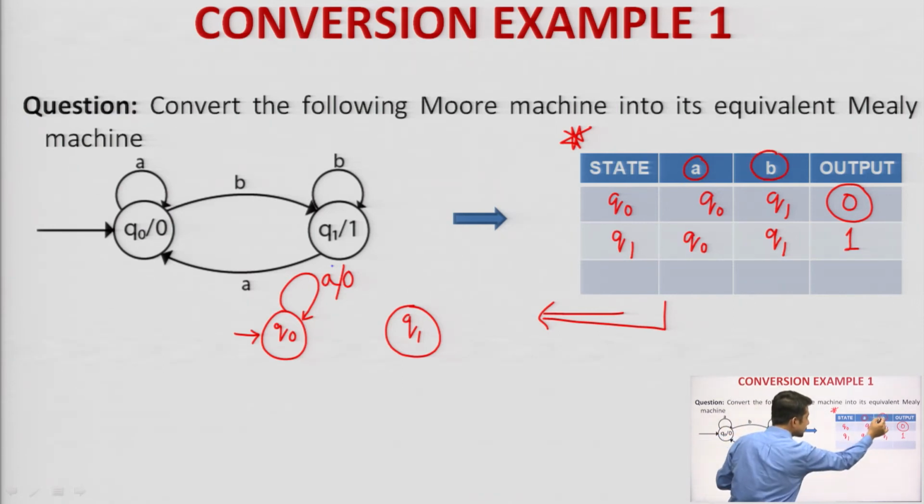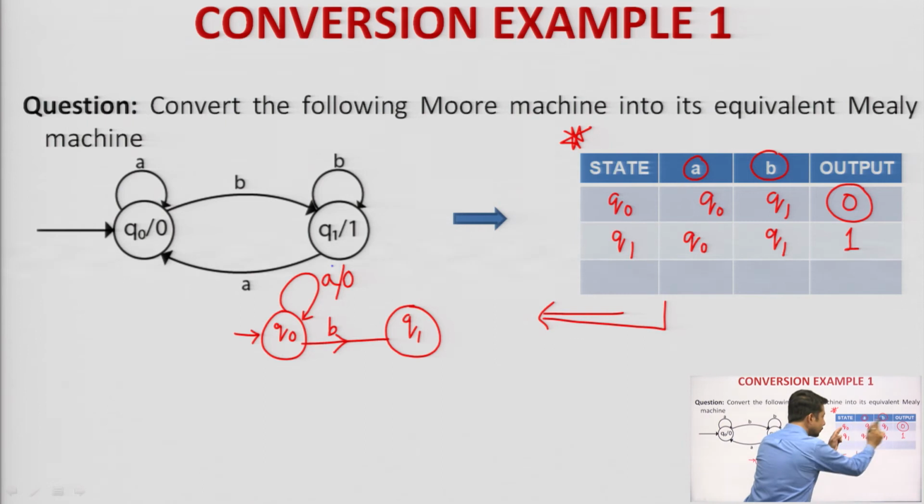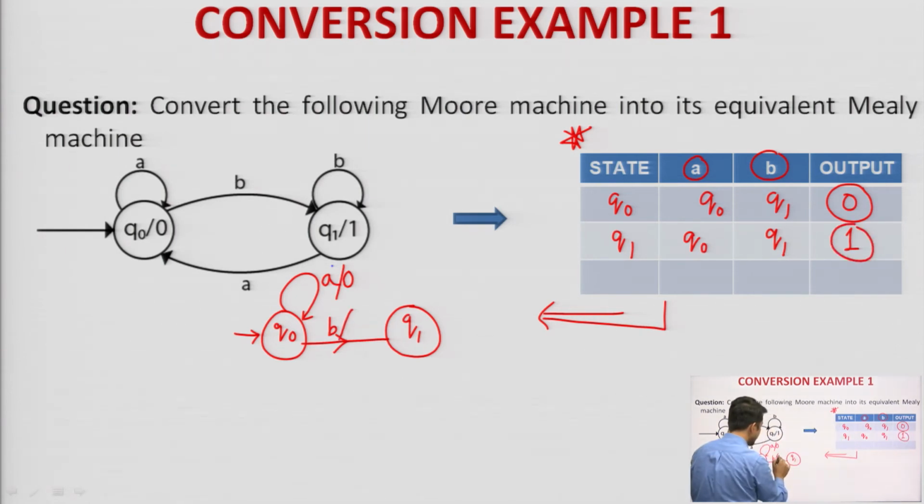So, Q naught on seeing B, where is it going? It is going to Q 1. Done. And what is the output of Q 1? Because Q naught on seeing B is going to Q 1, and the output of Q 1 is what? 1. So, therefore, B slash 1. This is the way you need to fill it up.